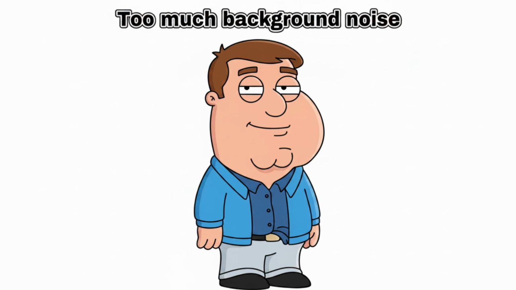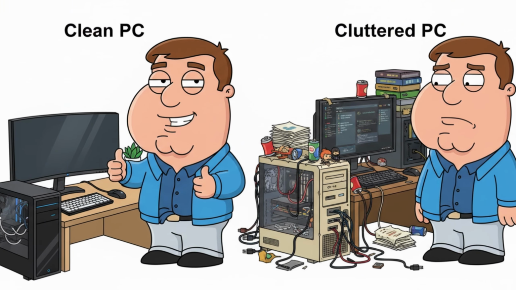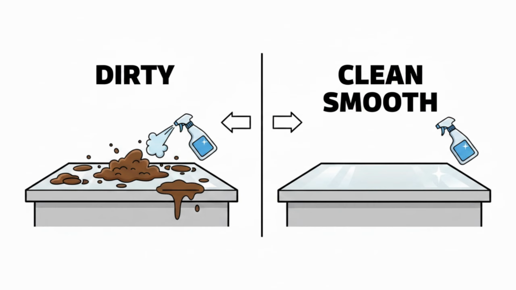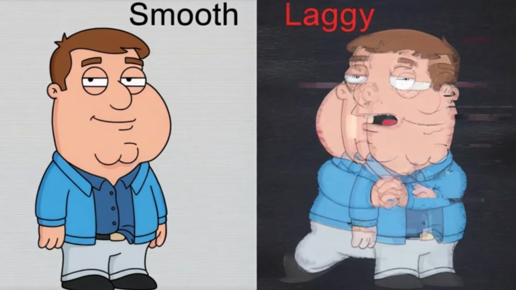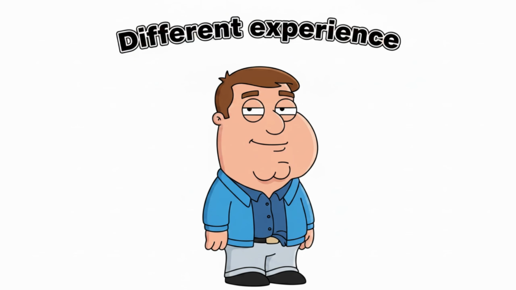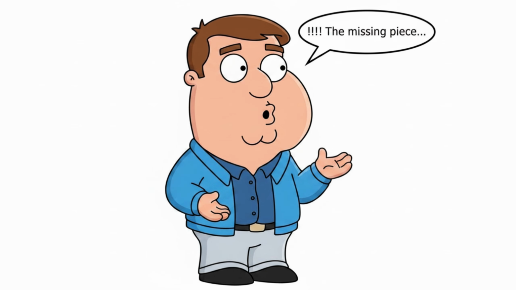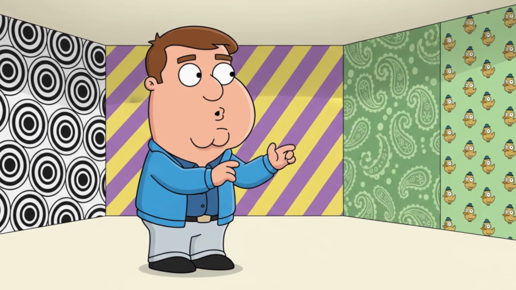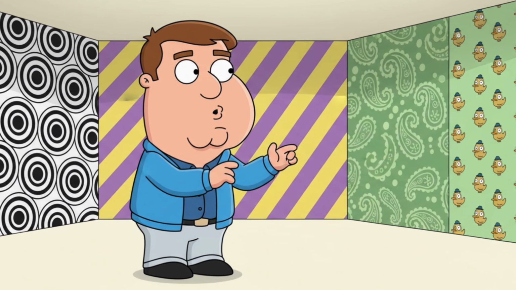That's why so many people see normal numbers and still feel like their PC is slow, because they're measuring the wrong thing. The goal isn't low usage. The goal is consistency, responsiveness, stability. And that doesn't come from staring at percentages. It comes from understanding behavior. So next time your PC feels slow and you open Task Manager, don't just look at the numbers. Watch what happens. Because once you stop relying on averages and start noticing patterns, everything clicks. You finally see the real problem, and more importantly, you finally know how to fix it.